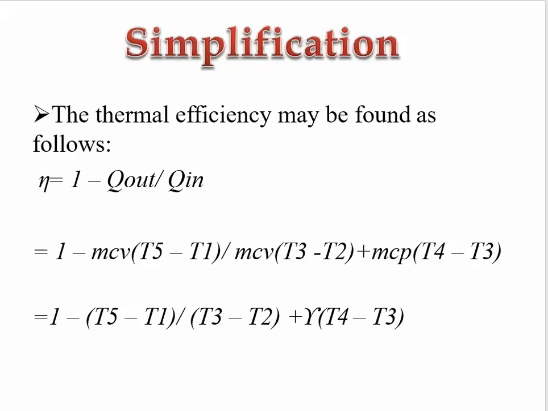That forms 1 minus m Cv (T5 minus T1) by m Cv (T3 minus T2) plus m Cp (T4 minus T3), which gives the equation 1 minus (T5 minus T1) by (T3 minus T2) plus gamma (T4 minus T3), where gamma is the adiabatic constant and has the value 1.4 for air.